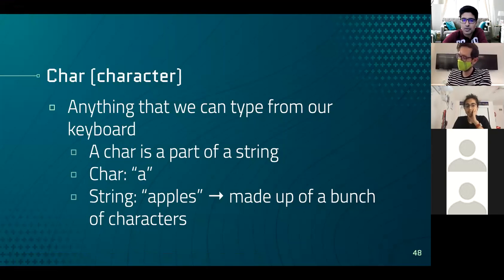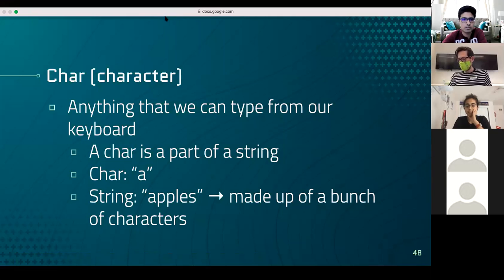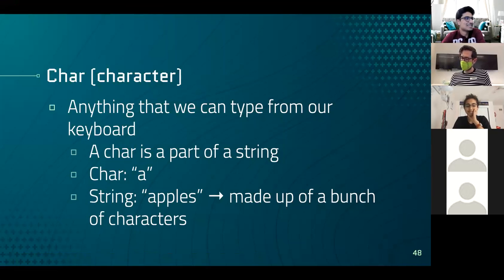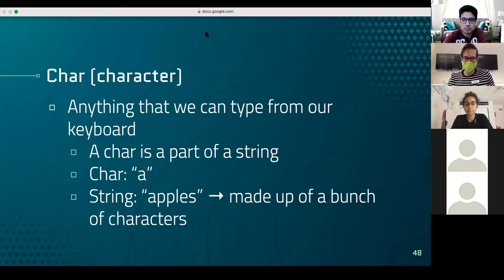Now, when I say character, without reading the screen, who can tell me what is a character? Like in English, when we say this is a character, what do you think of? As in, I'm a character. Well, Chase, you are quite the character, but I'm talking about more of a word type of sense. Anybody have any ideas? Isn't it anything that you can type onto something, like spaces and letters and everything that you can type?